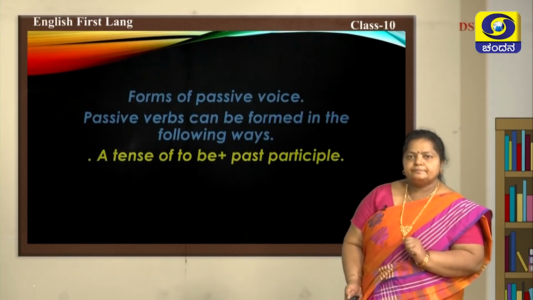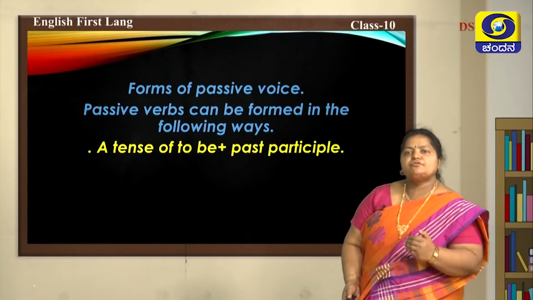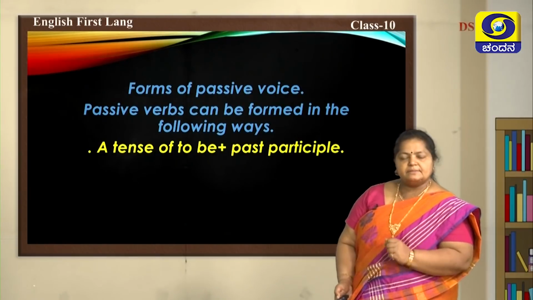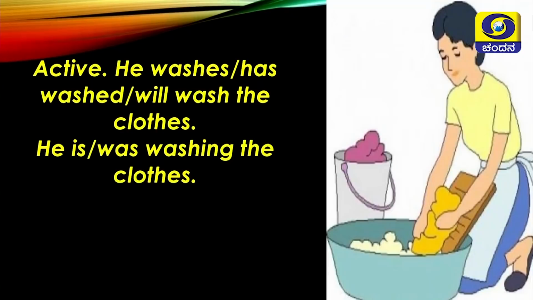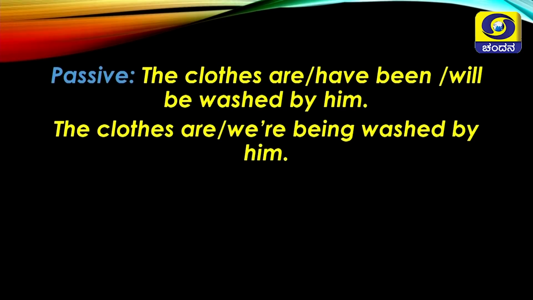How? Forms of passive voice. Passive verbs can be formed in the following ways. A tense of to be plus past participle. Like in active, he washes or has washed, will wash the clothes. He is or was washing the clothes. In passive, the clothes are or have been or will be washed by him. The clothes are or were being washed by him.